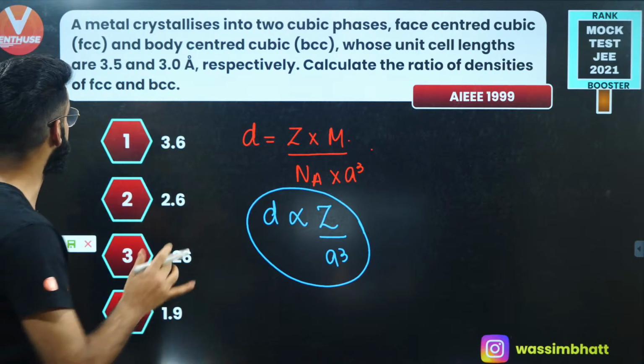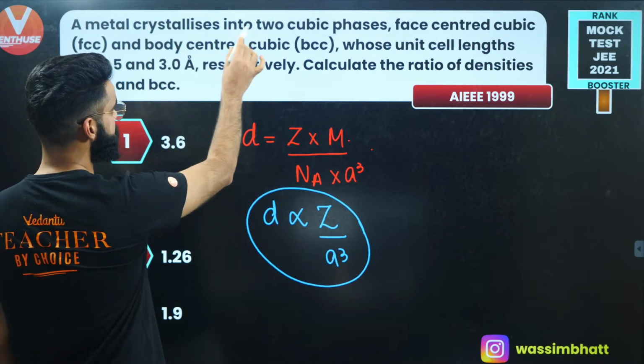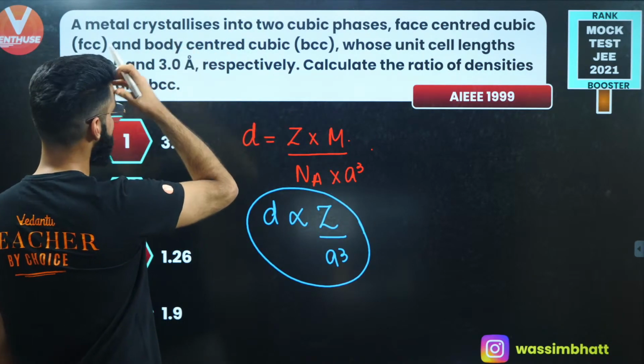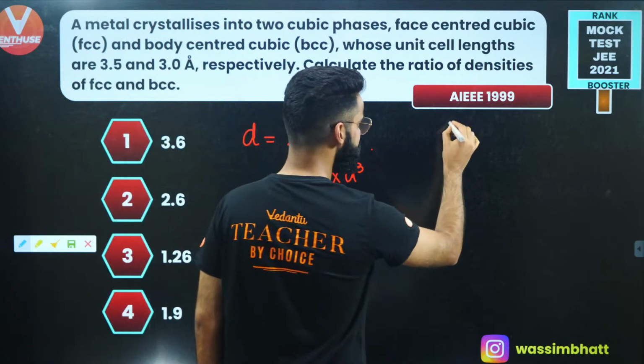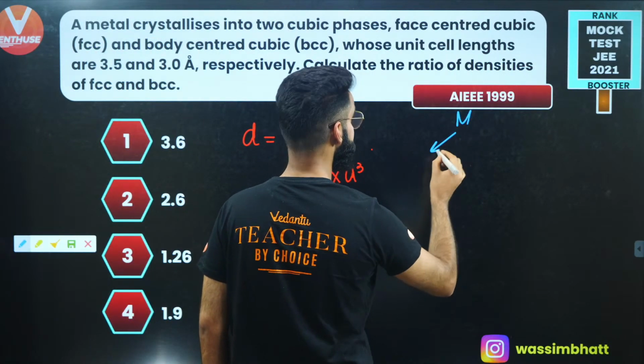Now see, look at the equation. A metal crystallizes into two cubic phases, FCC and BCC. We have got the metal M. It is making two unit cells.